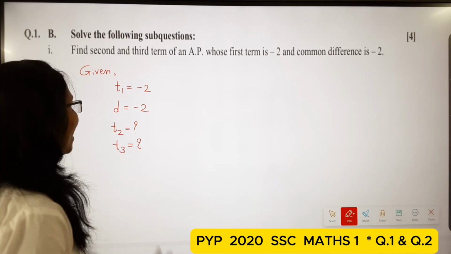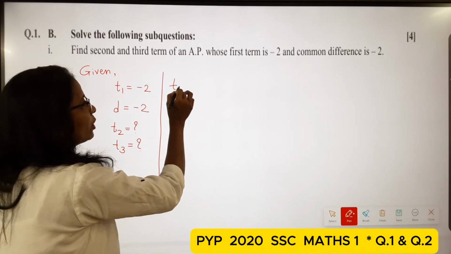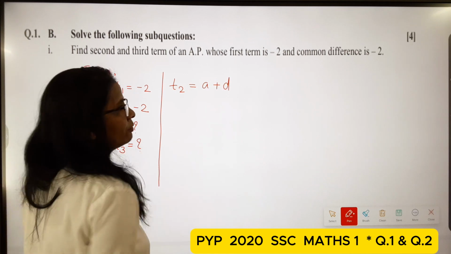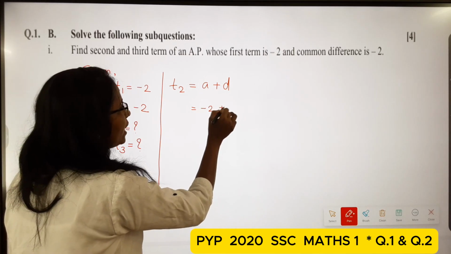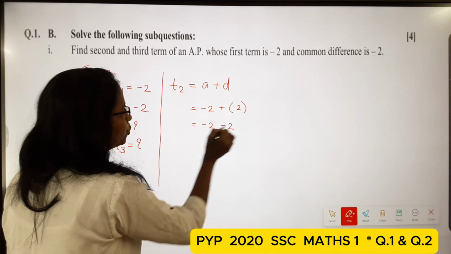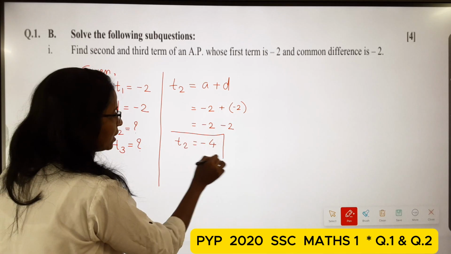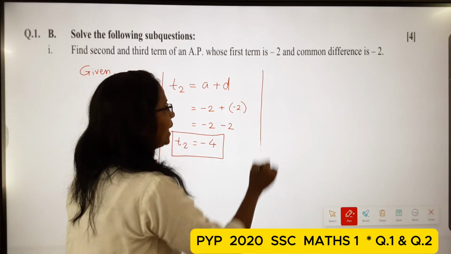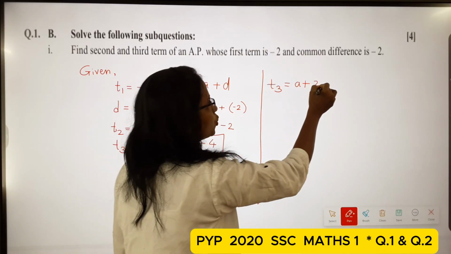Now we have t1 and we have to find t2. What is the formula of t2? t2 is equal to a plus d. So minus 2 plus minus 2, that means minus 4. So t2 is equal to minus 4. Now the third term t3 is equal to a plus 2d.